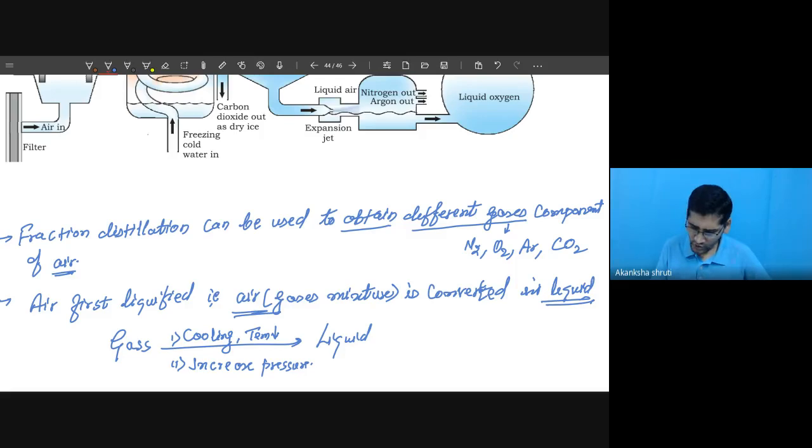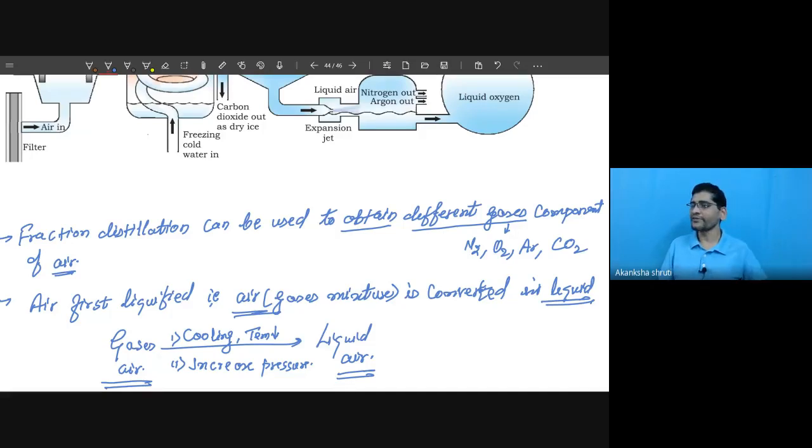So these two things are done to convert the gaseous air into liquid air. Are you getting it, students? This gaseous air is first converted into liquid air by cooling it and increasing the pressure.